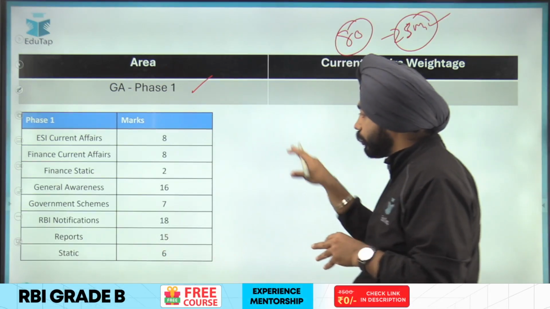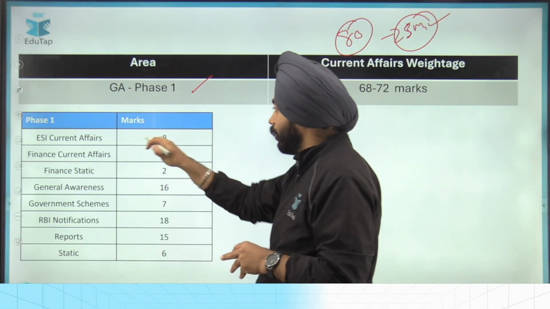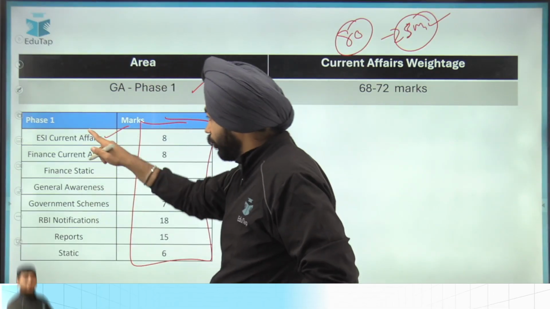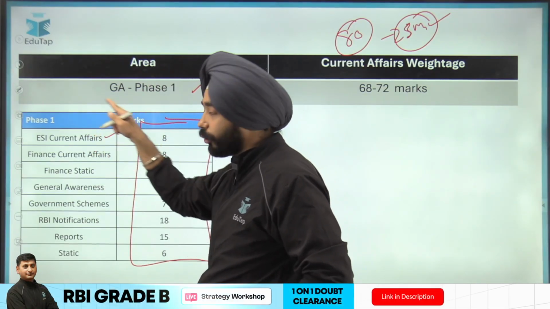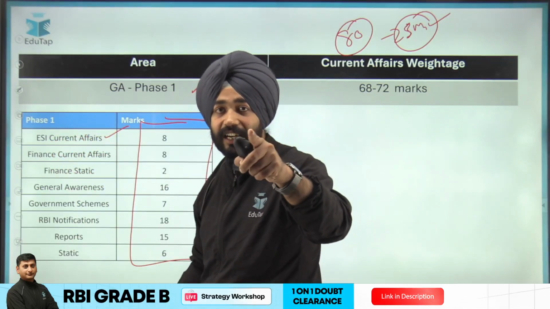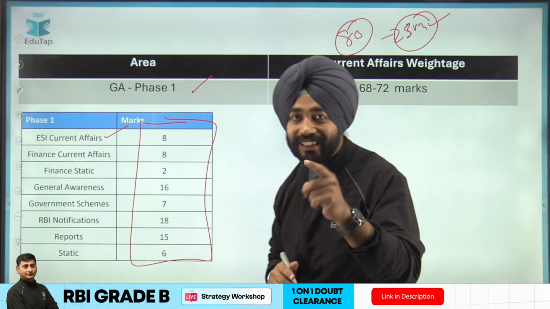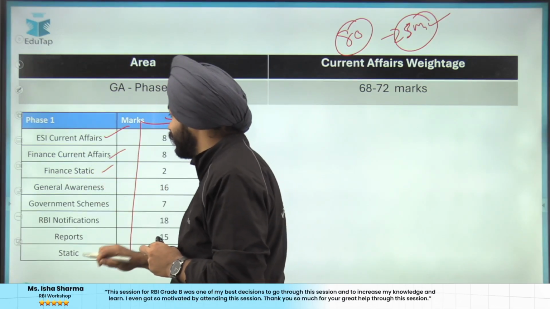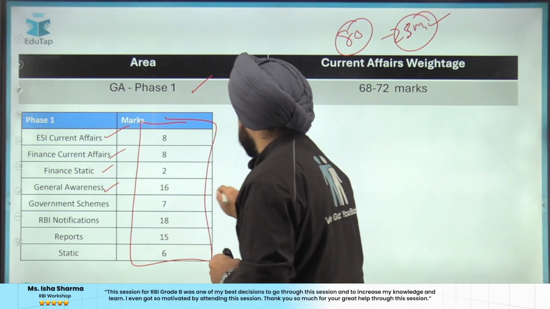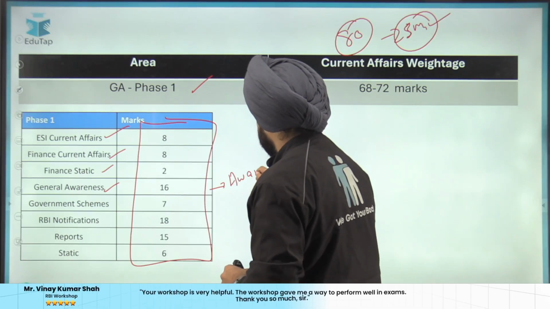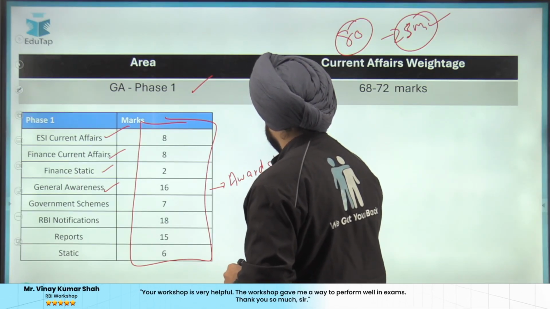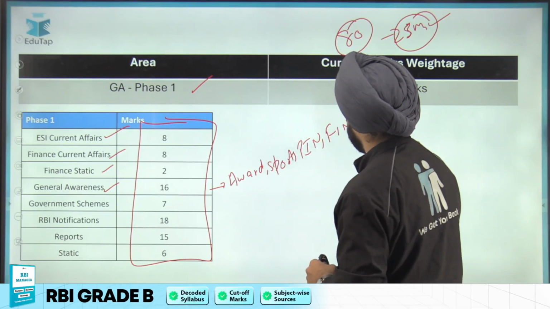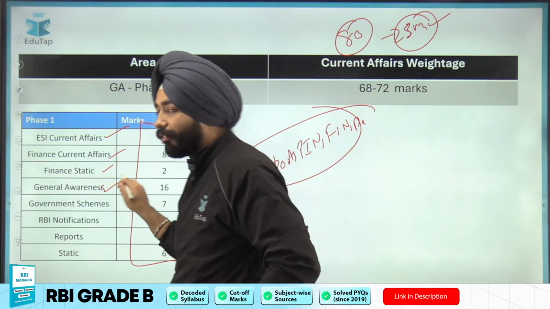If you look at the overall questions, you can see here the dimensions from which the questions are being asked in the examination. Economic and social issues, the questions related to the syllabus of ESI current affairs, and yes guys, the syllabus you can also get from the guide book. Then finance current affairs related to the syllabus, finance static questions, and general awareness like questions on awards, sports, persons in news, first in news, defense, they are being catered under the general awareness section.